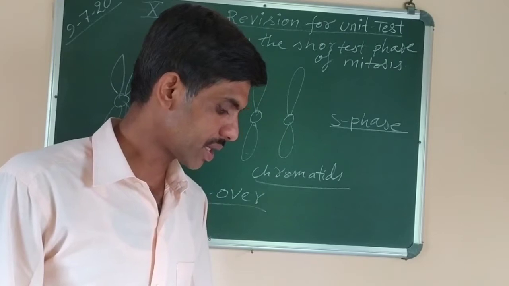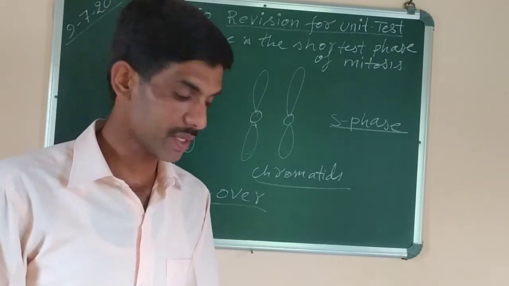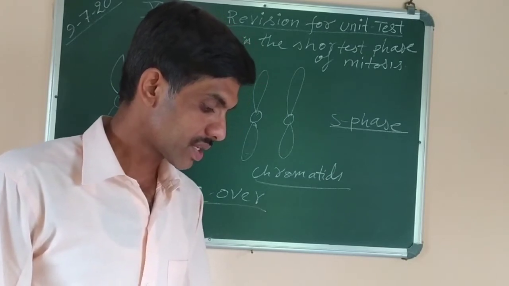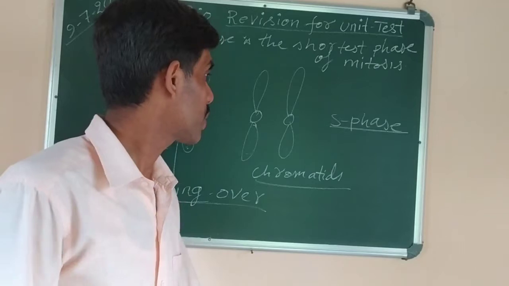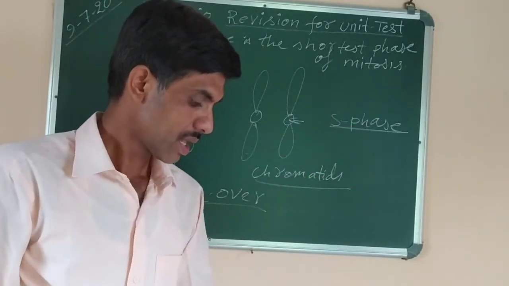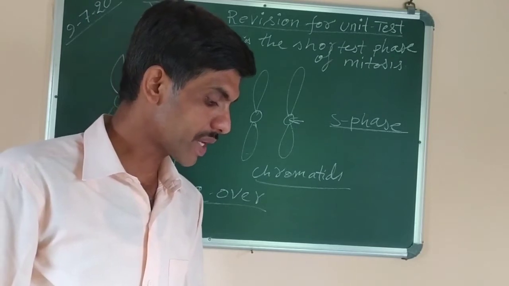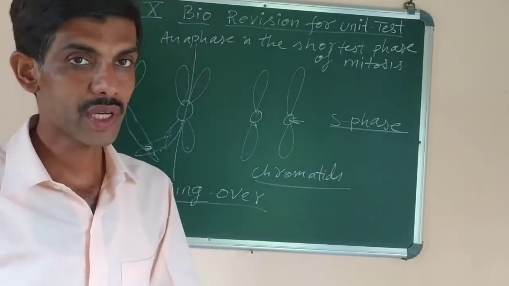Okay. Then number three, the structure that attaches to spindle during metaphase of mitosis. The answer is the centromere. This centromere attaches with the spindle fibers. Number four, division which brings about vegetative growth. Vegetative growth is done by which division?